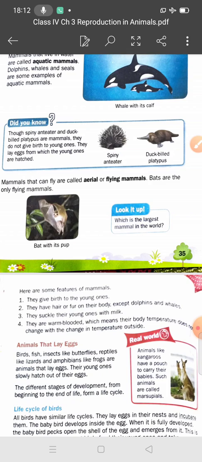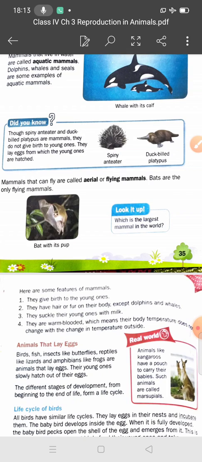In the same way, the spiny ant-eater and the duck-billed platypus are both mammals, but they do not give birth to their young ones. They lay eggs from which the young ones hatch.